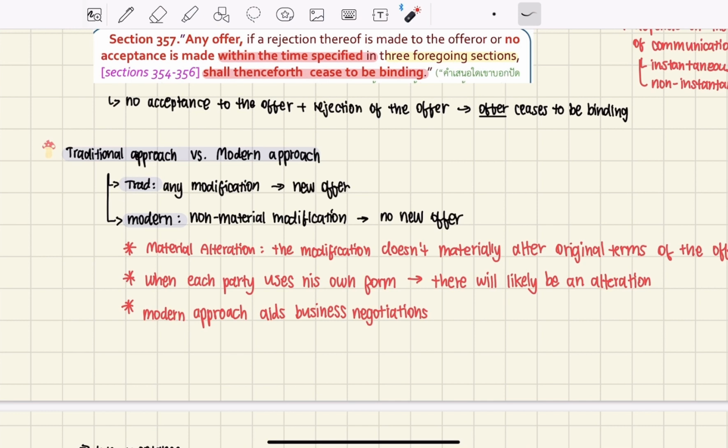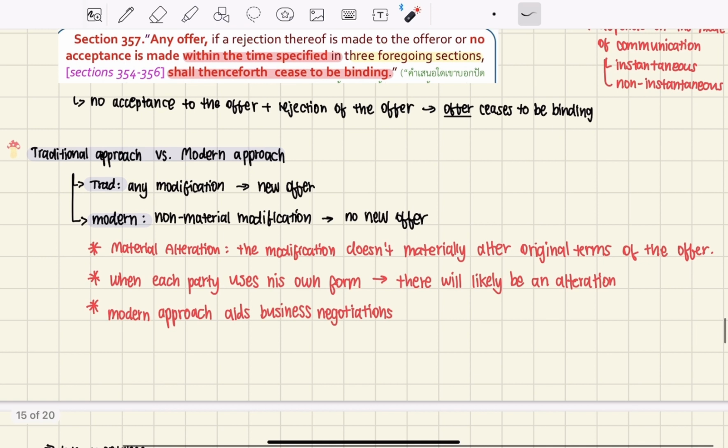But in the modern approach, to aid negotiation in the business scene more, if there is a trivial, non-material modification, then there's no need to make a new offer. It's still the same offer, just a little bit changed, and as long as it's not material, there's no new offer.